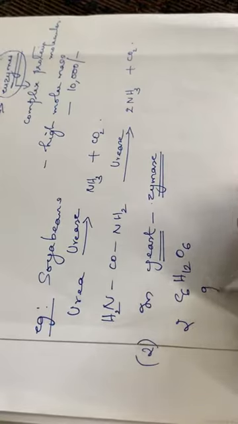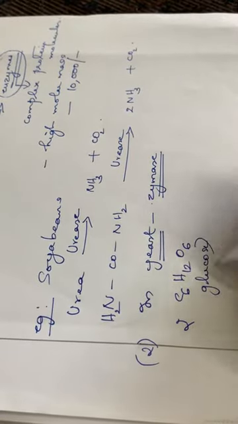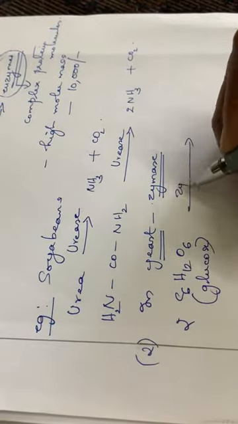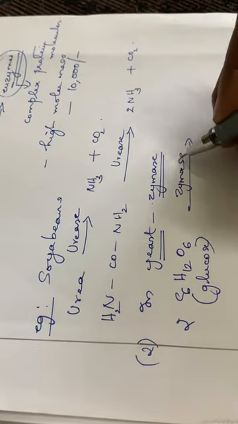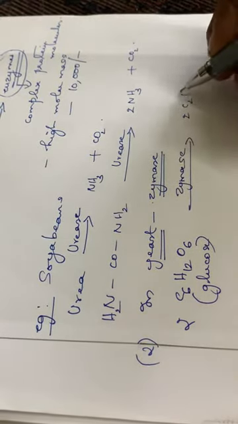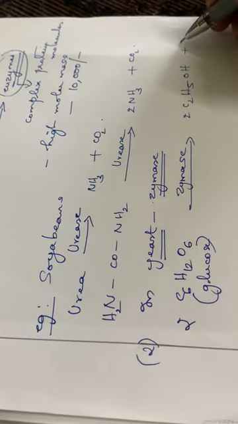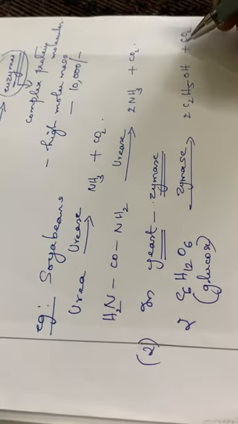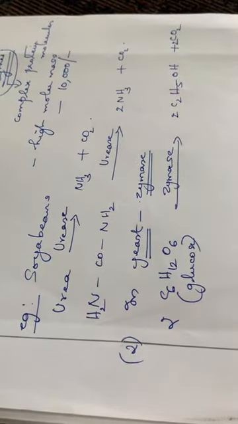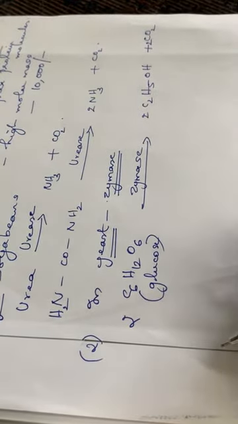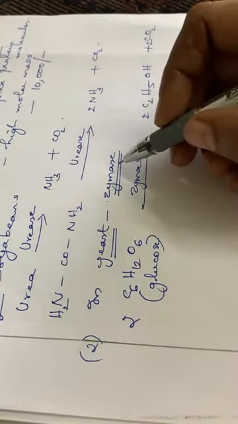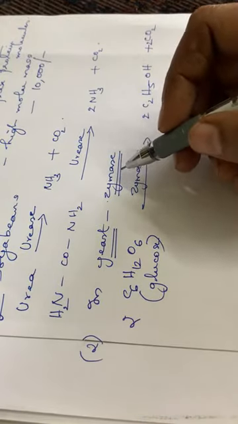In the presence of the enzyme zymase, it is converted to C2H5OH, which is ethyl alcohol, and carbon dioxide.